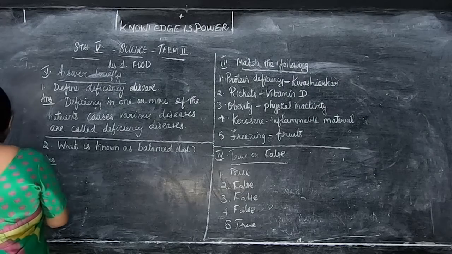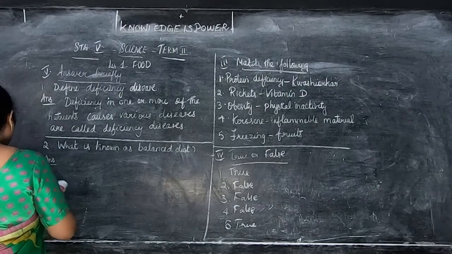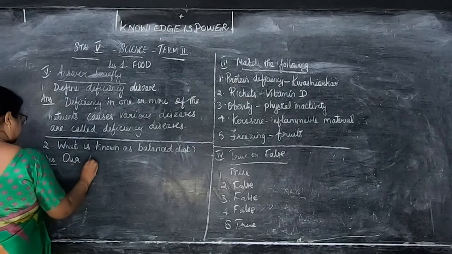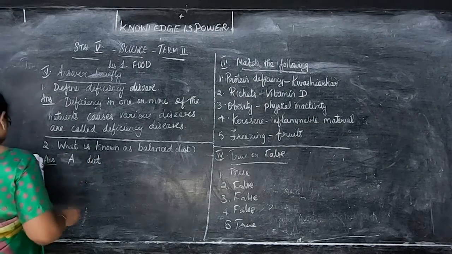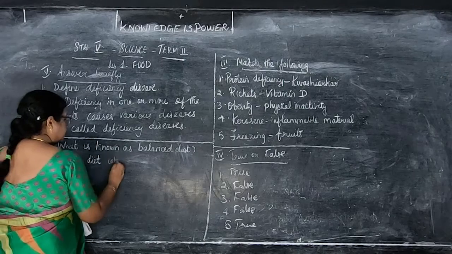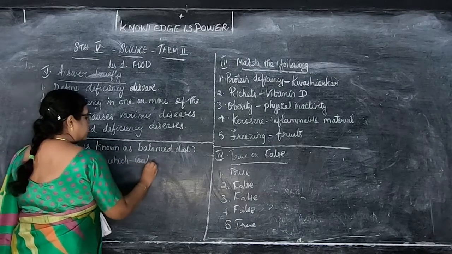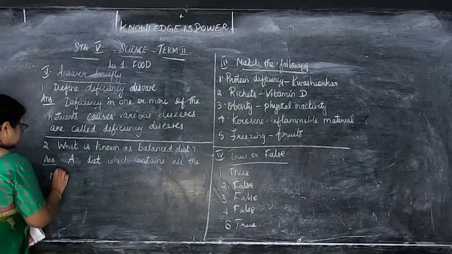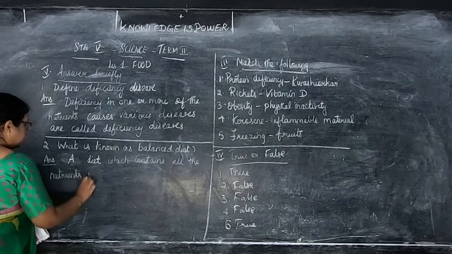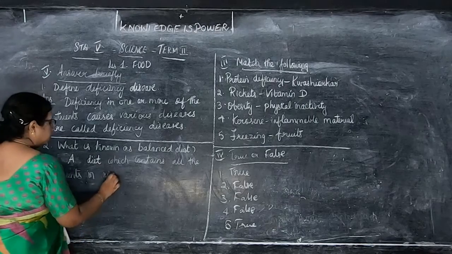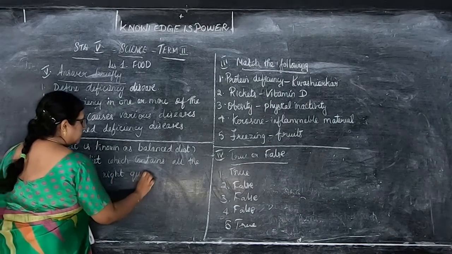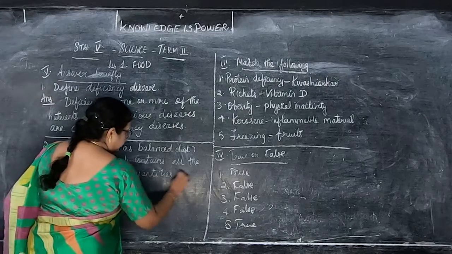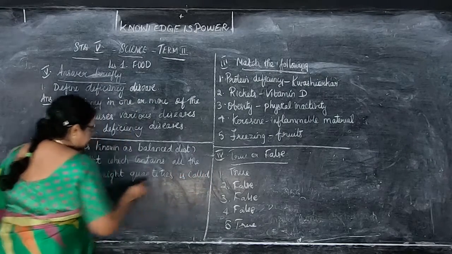So the answer is a diet which contains all the nutrients in right quantities is called balanced diet.